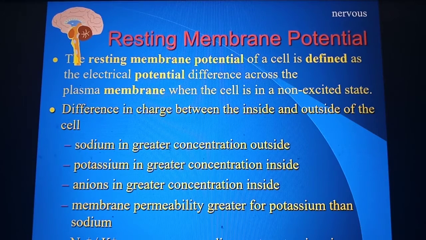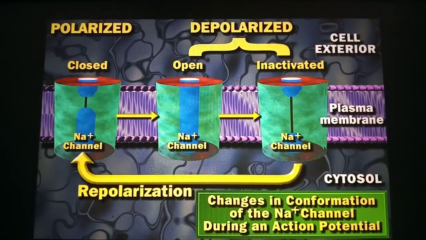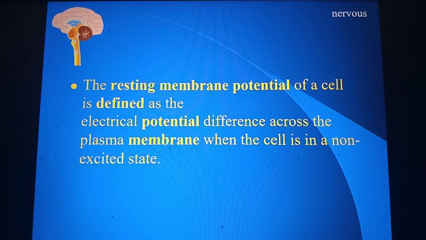Let us see what happens when there is the action potential, or when there is polarization and depolarization. The resting membrane potential is defined as the electrical potential difference across the plasma membrane when the cell is in a non-excited state. This is the definition which we already studied, and how the situation is inside the cell and outside the cell we already saw.